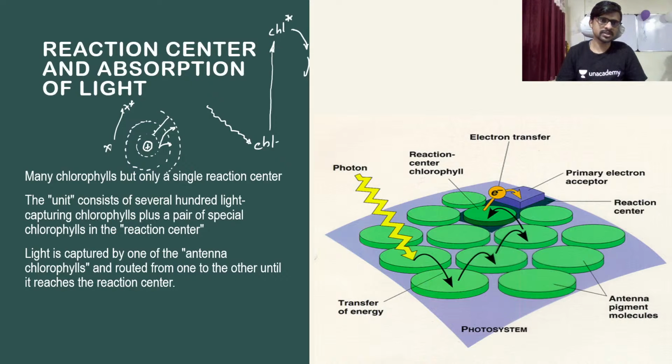The first option is that it directly comes back to its own shell and emits all the energy it has gained from absorption in a single stroke, and this energy is h nu. Guys, this is not a very efficient process, emitting all the energy in a single stroke. But if you see the electron coming back from the third shell to the second one, and the second one to the first shell, at each and every jump it can emit energy. So like this, here is one h nu, and here is the second one. So we have the energy emitted two times, and that is what we call phosphorescence.